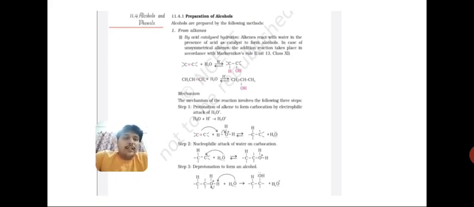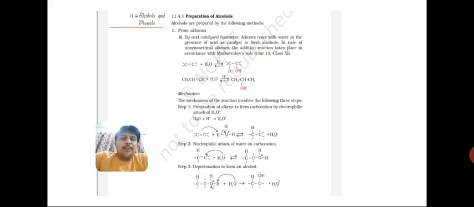Now regarding this preparation, one mechanism is given, and it is a three-step mechanism. How does ethene undergo the formation of ethanol? It is very important also. So now let us discuss this mechanism.